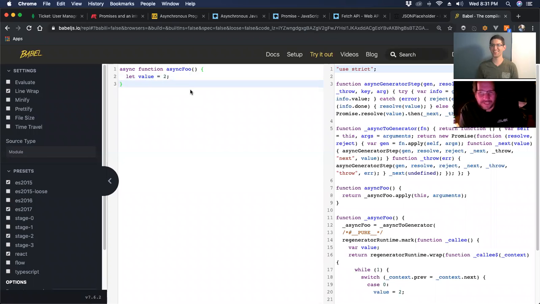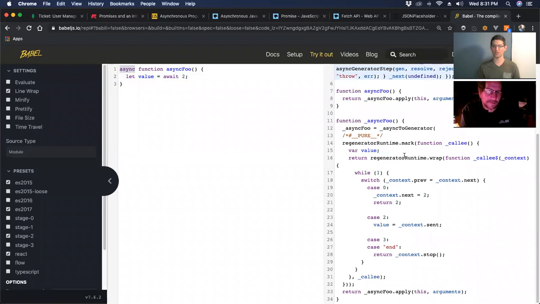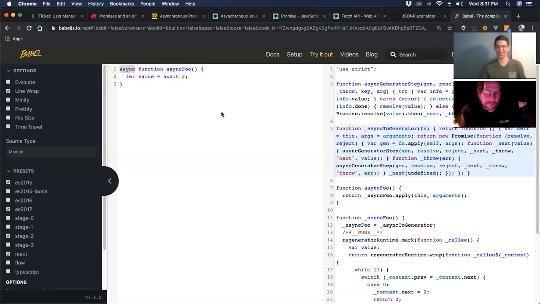Because it looked like it did it naturally. Well, the whole point of async is to be able to use this keyword await, which is really the bread and butter. I would love to use await without async, but async is required to set up all these stupid generators to do what they need to. Okay, good question.